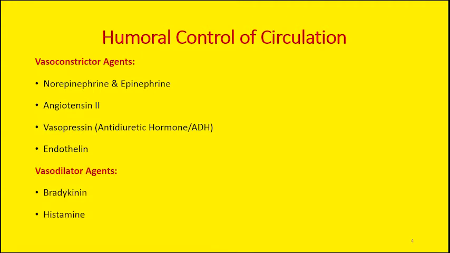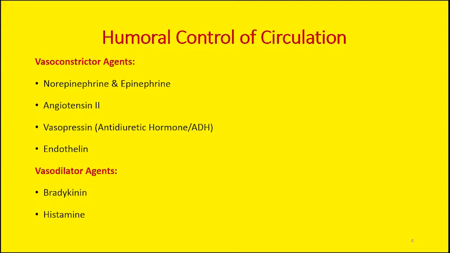Then we have vasodilators. Among the vasodilators, we have two very important vasodilating agents, bradykinin and histamine. By the term vasodilator, we are referring to those agents which tend to reduce the resistance at the vessels.